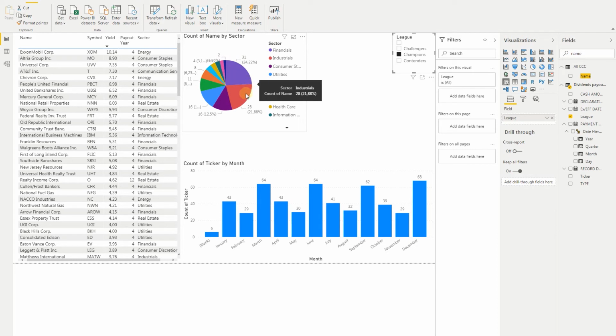Financials takes the biggest amount, industrials, but others are also bigger. Not that much, just 25%. So this way you can do a basic investigation of which companies you would like to invest in to have dividends each month.